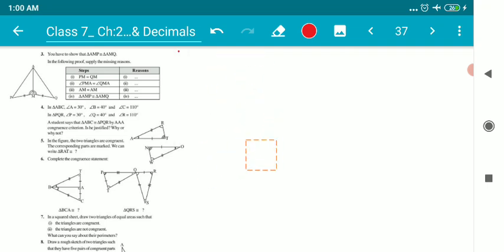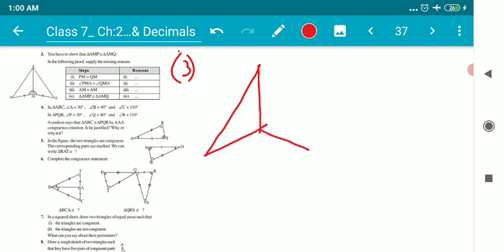So here in this video, children, we will have a discussion on question number 3, which is one of the most important and very interesting questions. Before we start, I would like to draw the diagram or the figure. Drawing the figure is really very important.